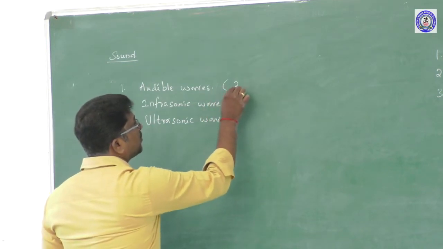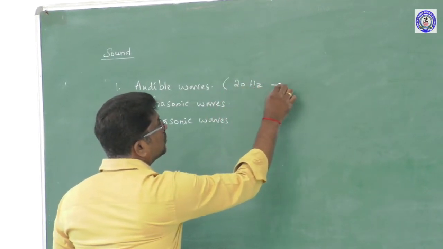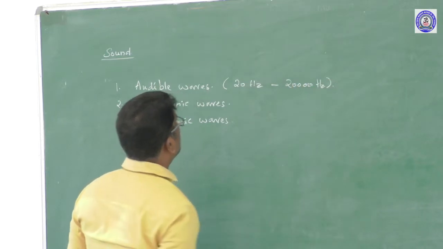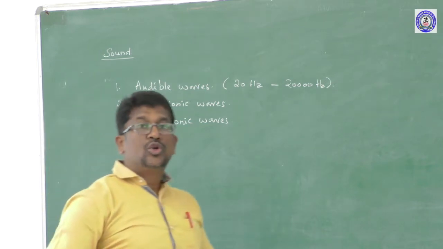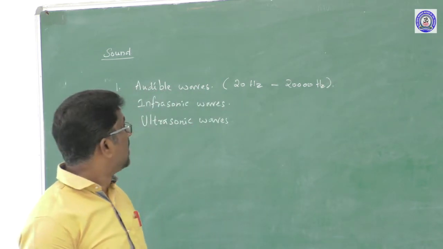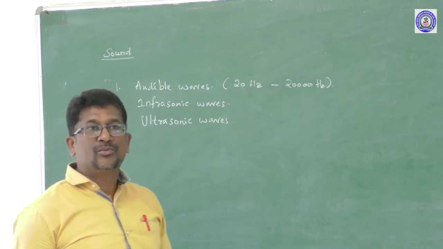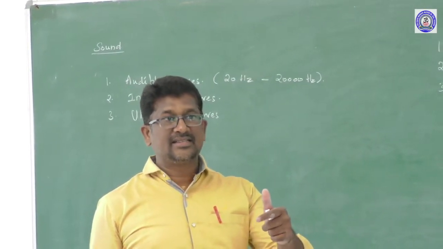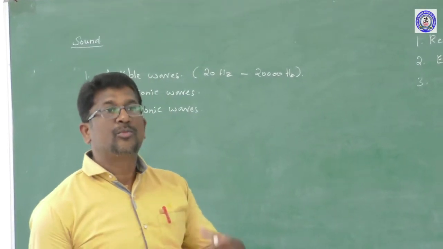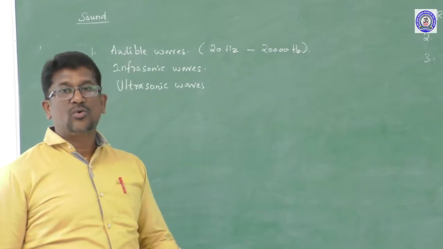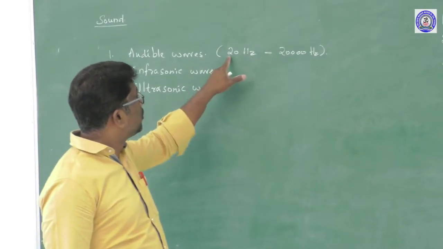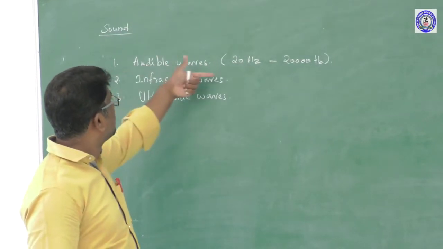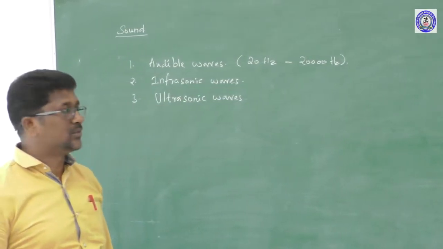The sound waves having frequency from 20 Hz to 20,000 Hz are called audible waves. Humans can hear this sound, and these sound waves can be produced by the vocal cord and stretched strings. Whenever a string is stretched or plucked, it will produce a sound. The frequency of the sound wave emitted from it is from 20 Hz to 20,000 Hz. Humans can hear this sound, so that is why these sound waves are called audible waves.